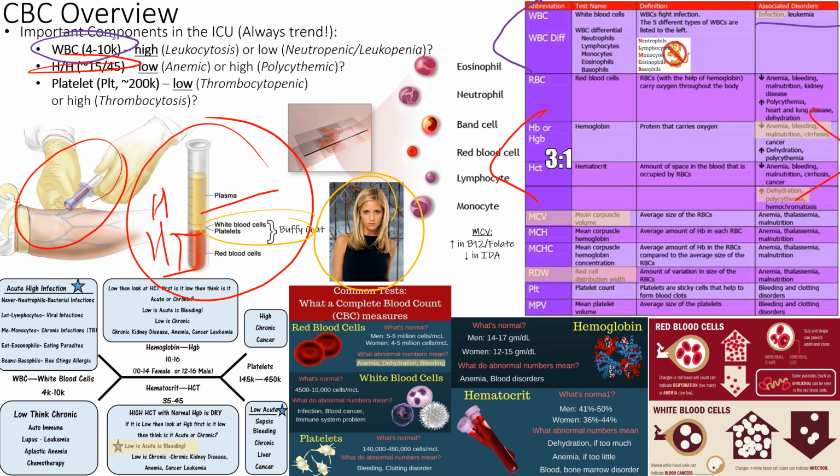All right, why would it be low? It's usually because you're missing some kind of building block of the RBCs. You're missing iron or folate or B12, right? Those are the top 3 that would really cause you to have a low H&H or low hemoglobin. Also, just straight up bleeding, right?